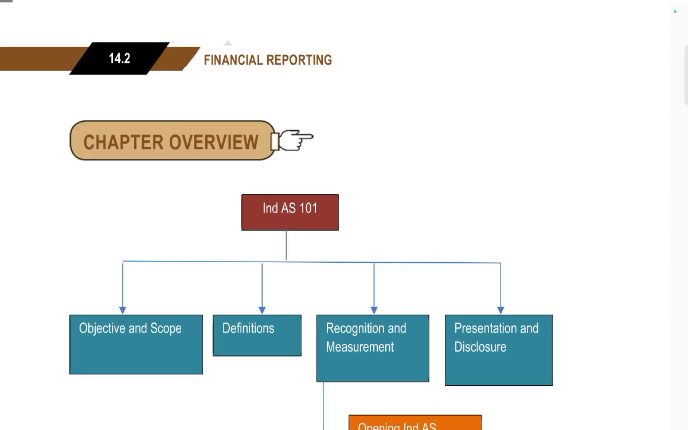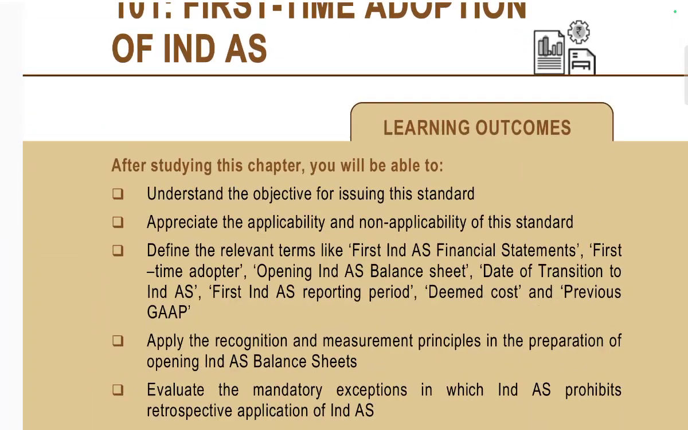Ind AS: first-time adoption of Ind AS. After studying this chapter, you will be able to understand the objective of issuing the standard and appreciate the applicability or non-applicability of the standard. Define the relevant terms of first Ind AS financial statement, the first-time adopters, opening Ind AS balance